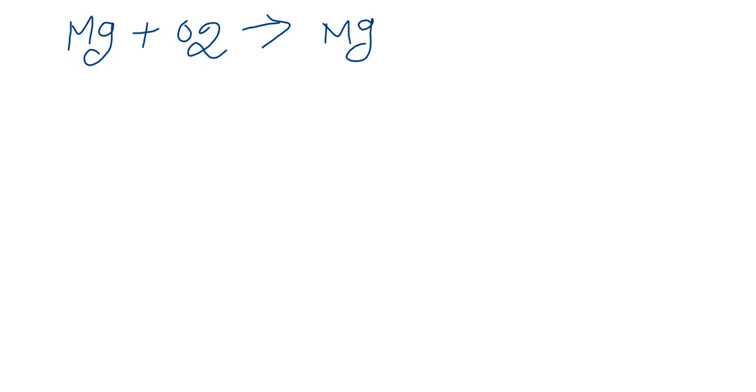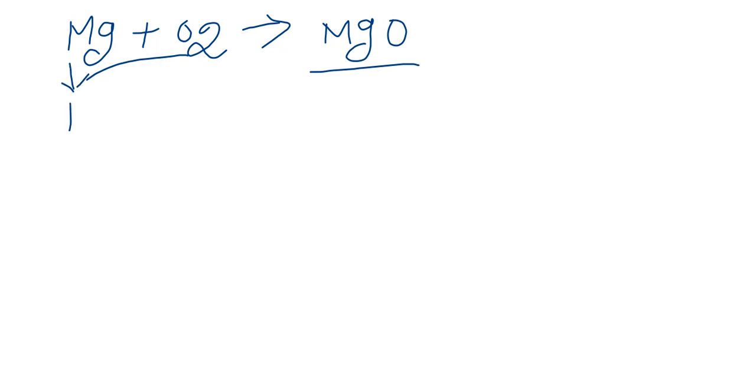From the equation Mg plus O2 gives MgO, these are reactants, these are products. Now let us check how many atoms there are on the left side. How many magnesiums are there here? One magnesium.